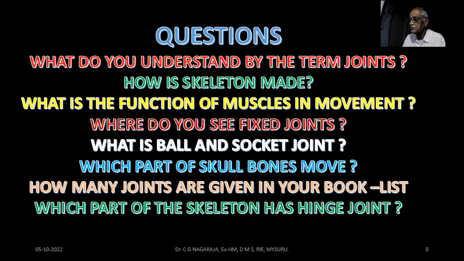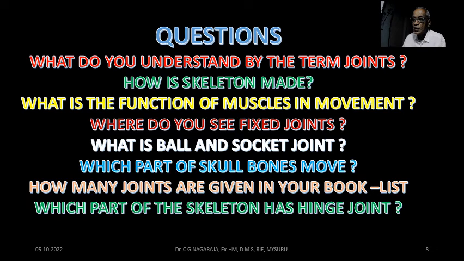What is the function of muscles in movement? Muscles, especially muscle fibers, help in contracting and relaxing. When they contract and relax, the joints start moving, and due to voluntary and involuntary activity of the muscles, we can run, we can jump, we can hold. So all these types of movements are possible due to the combined and coordinated function of the nervous system, muscular system and joints.